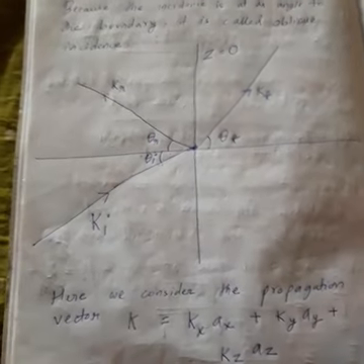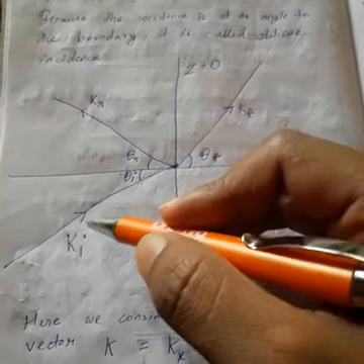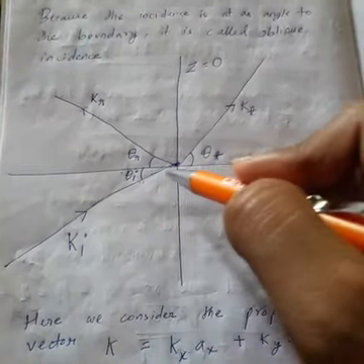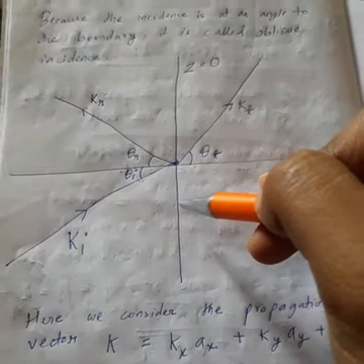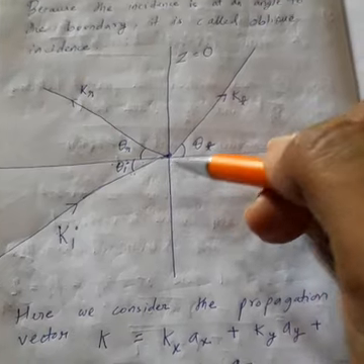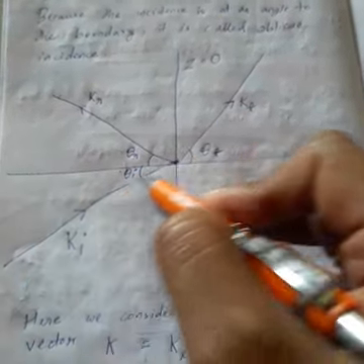Now for oblique incidence, because an angle is there, the propagation constant will have 3 coordinates. What are the 3 coordinates? X, Y, Z. Initially, if it was along X, then the other coordinates were 0.